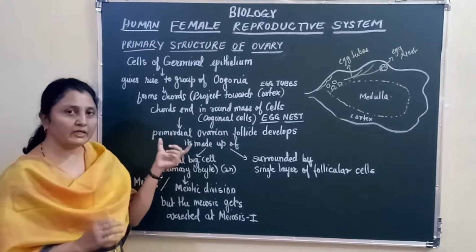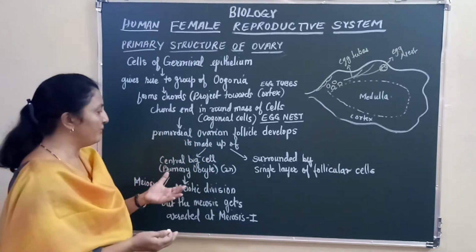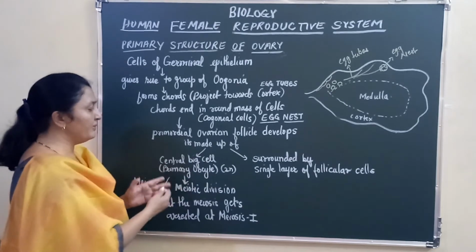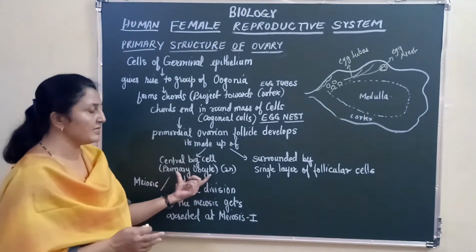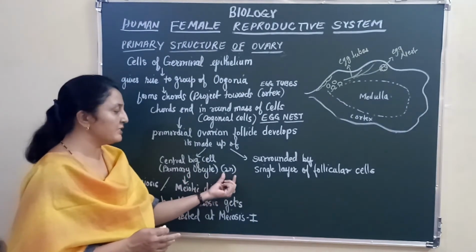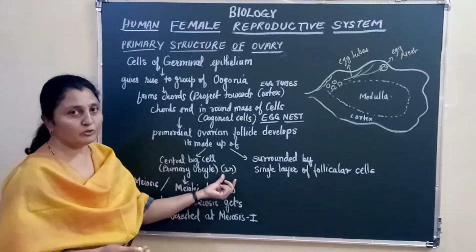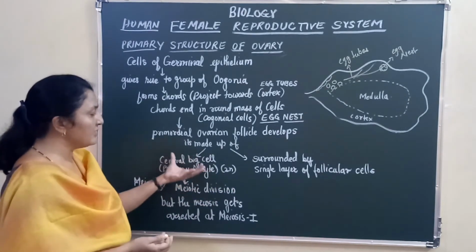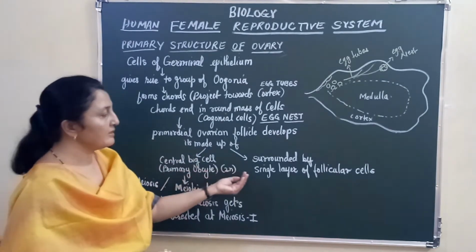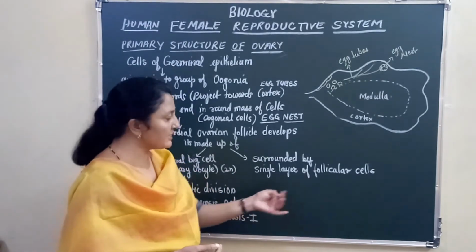Now this primordial ovarian follicle is made up of a central big cell called the primary oocyte, correct? It has a diploid number of chromosomes. It has 2 sets of chromosomes, and surrounding this big cell is a single layer of follicular cells.